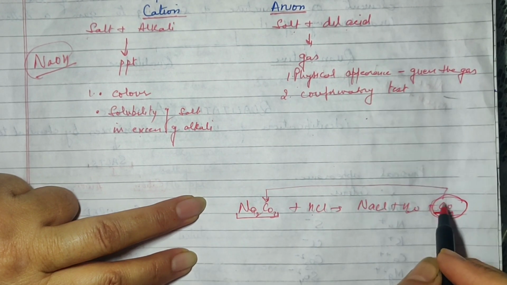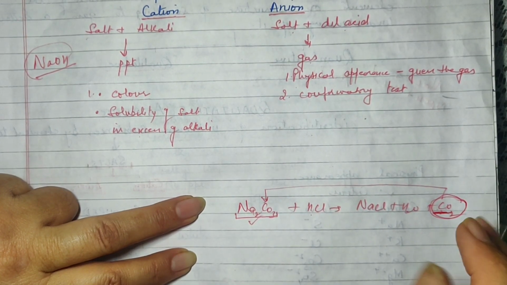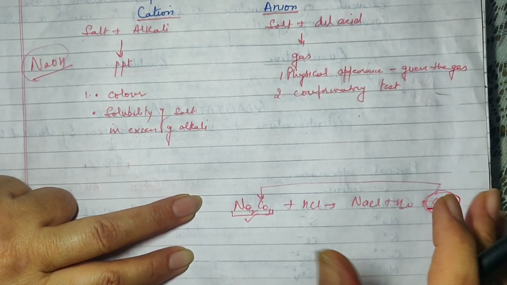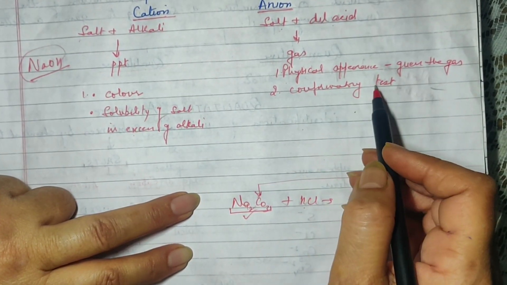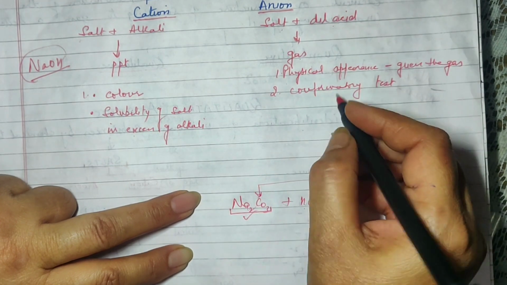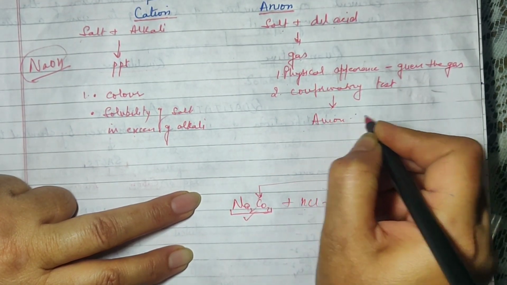So on the basis of this, you will say that the salt is definitely a carbonate or a bicarbonate. So this is the chemistry behind it. So we are going to study the physical appearance, guess the gas, and then we are going to confirm the gas. On the basis of confirmation of the gas, the anion in the salt will be established.